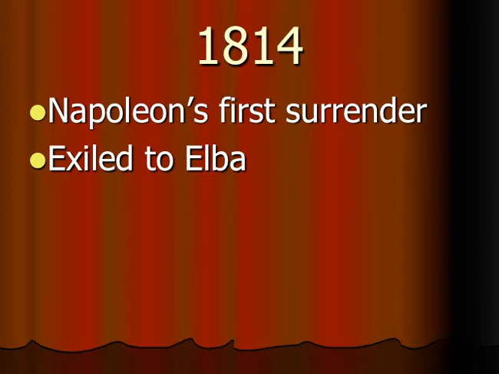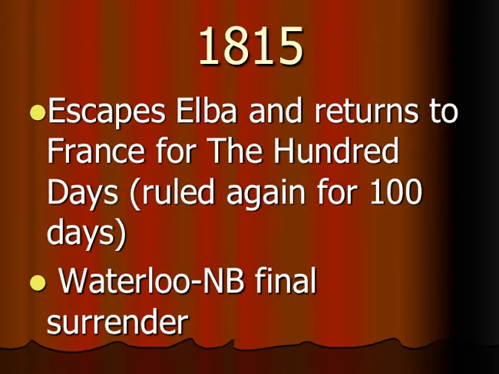They do not kill him. They exile him to an island called Elba off the coast of Italy, and they replace Louis with his brother, another Louis. It's going to be bad. It was a bad decision for France, and then in 1815, Napoleon escapes the island of Elba and returns to France, and he's going to rule for 100 days.